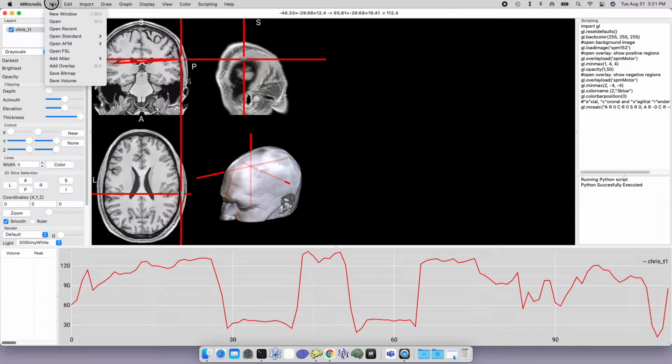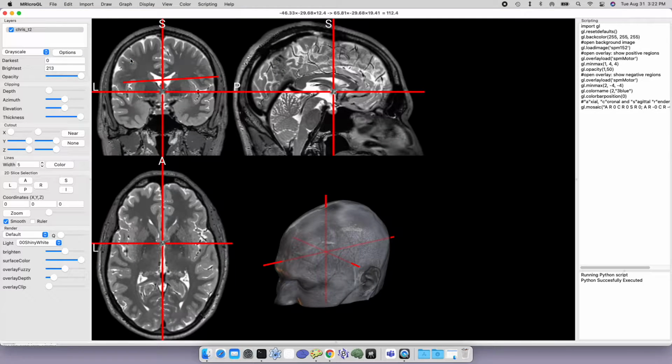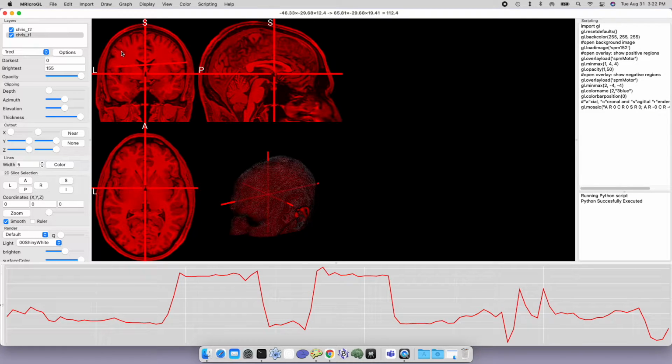And just to show you, the other thing you can do with the software, and one of the powerful features of the software, is to look at multiple images at the same time. Right now we're looking at the CRIS T1. I can load in CRIS T2, and if I want to, I can open both images together. Depending on the type of computer, the key you press for this might be the control or the command key, but effectively by holding the key down and saying File Open, you can add an image as an overlay.